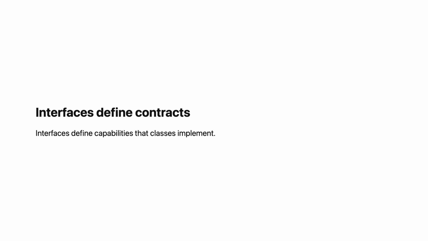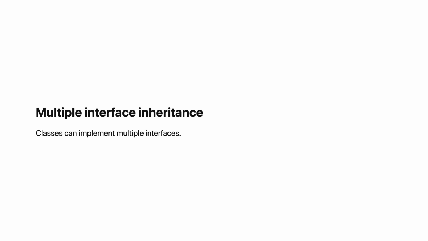Use interfaces to define capabilities. Clickable means it can be clicked. Comparable means it can be compared. The interface says what, not how.